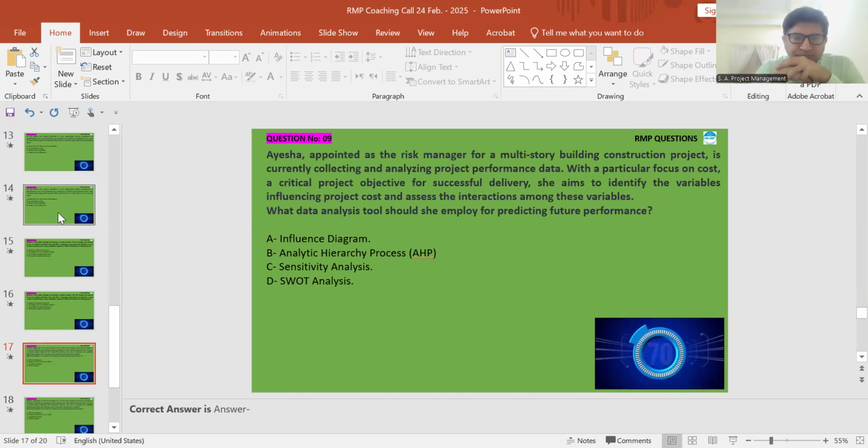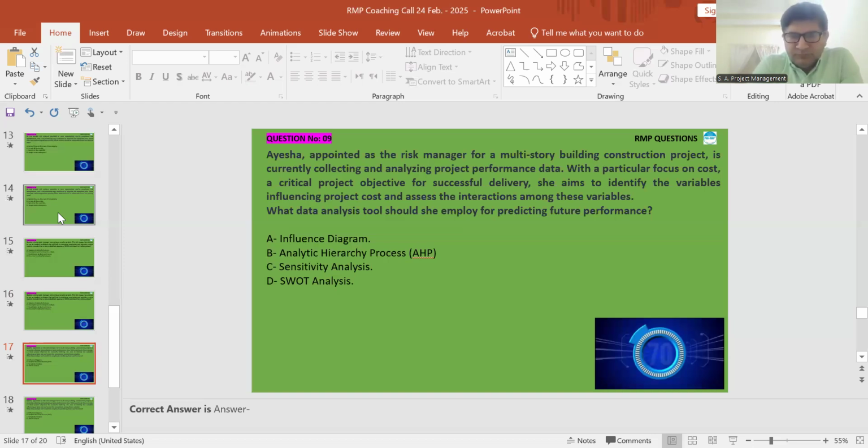Aisha is appointed a risk manager for a multi-story building construction project. The project is currently collecting and analyzing project performance data, with a particular focus on cost, a critical project objective for successful delivery.